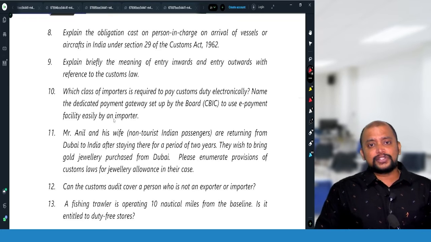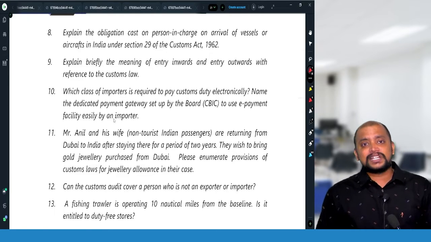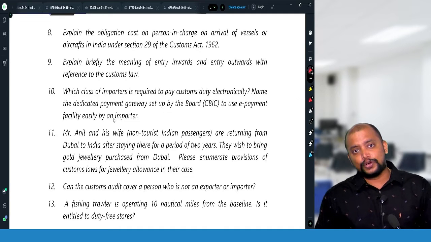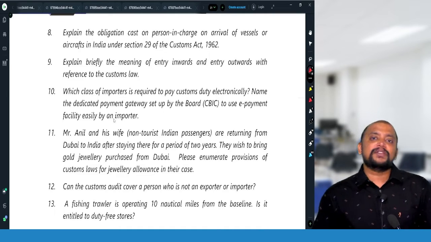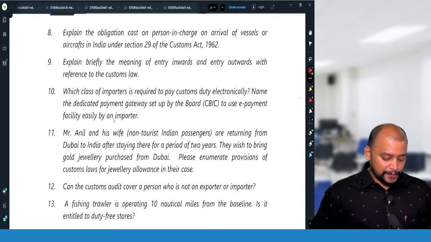And in case of some emergency situations or health reasons, the goods as well as the passengers can be allowed to get down from the vessel or aircraft. So these are the provisions that are there in Section 29.